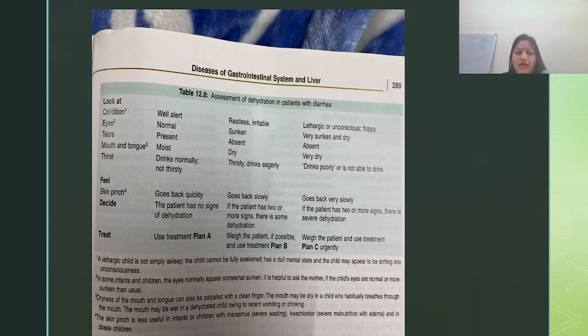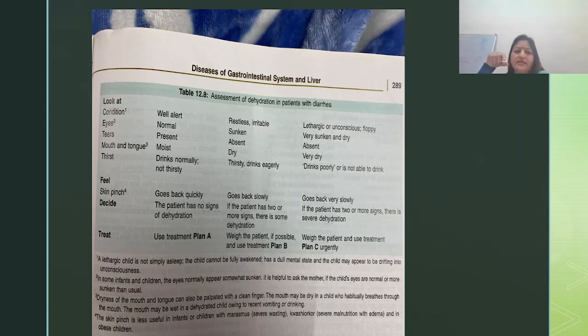Then after look, you have the condition: feel. Now you have to use your hands and feel the skin. So feel the skin pinch along the side of the umbilicus on the abdomen. Make a skin pinch and see: if it goes back quickly, it is no dehydration. Goes back slowly, it is some dehydration. Goes back very slowly, taking more than 2 seconds, so it is severe dehydration.